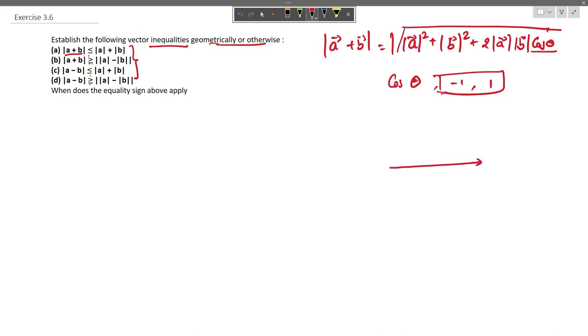So let us assume that this is vector A and this is vector B. The addition would be somewhere like this, A vector plus B vector.